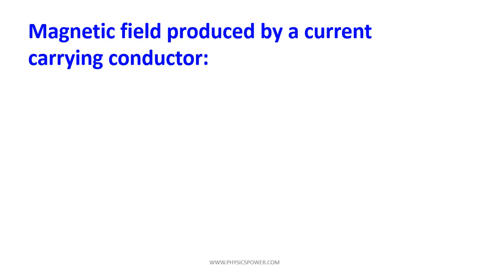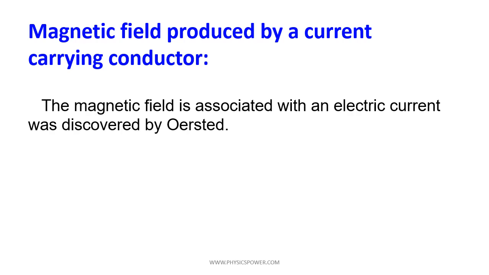Magnetic field produced by a current carrying conductor. This is a very interesting topic in physics. This was first discovered by Oersted. Unfortunately, when he was doing an experiment with a current carrying conductor, he placed a deflection magnetometer very near to the current carrying conductor and he observed the deflection in the magnetometer. With respect to that, he identified that a magnetic field is associated with an electric current. This is the discovery of Oersted.